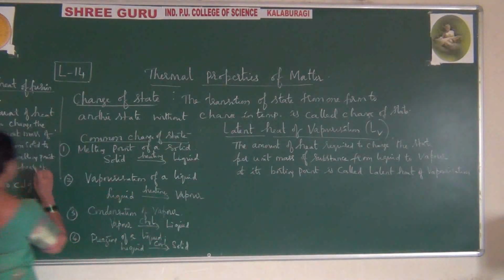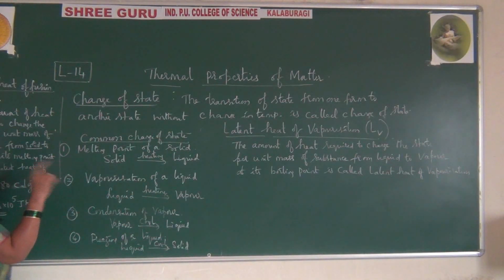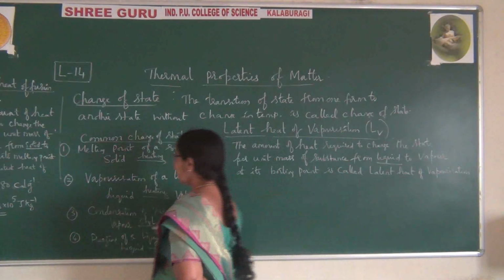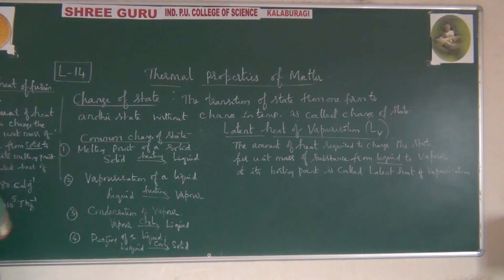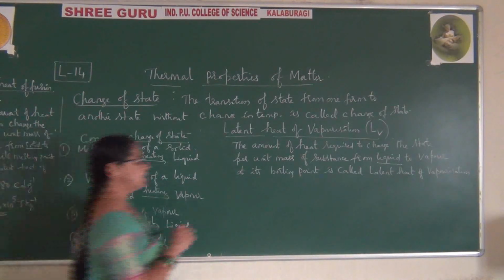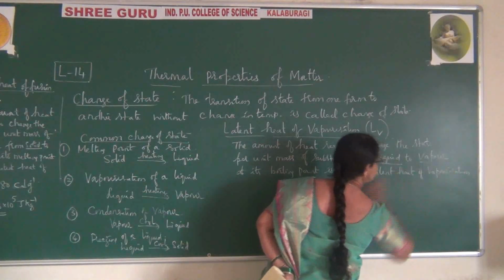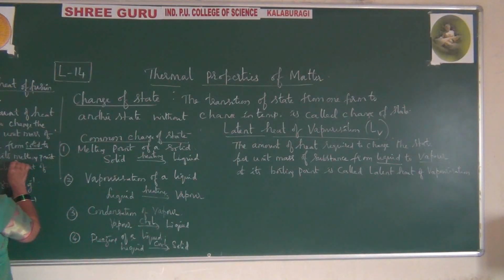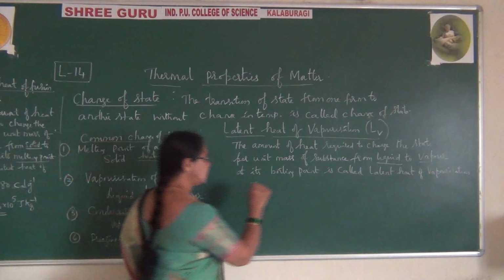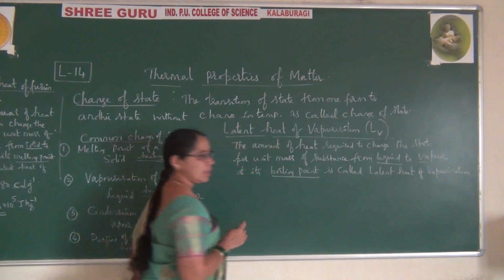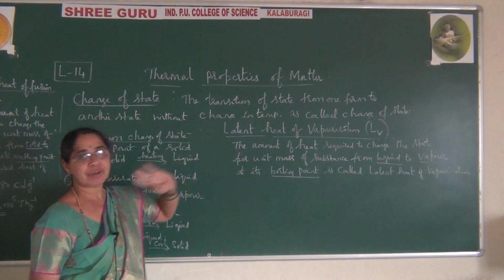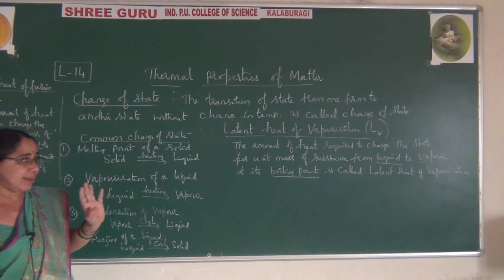So please see, this is solid you have. There you have noticed instead of solid you are writing liquid, and here it is liquid. This liquid you are changing from liquid to vapor. Alright? Here it is melting point, but here it is boiling point. And here it is latent heat of fusion. There it is latent heat of vaporization. So please make the difference.